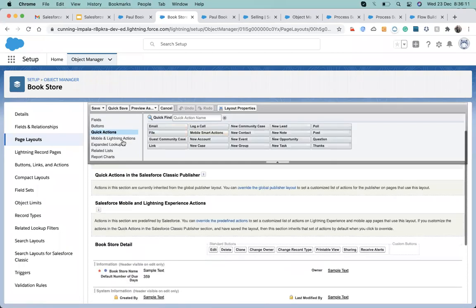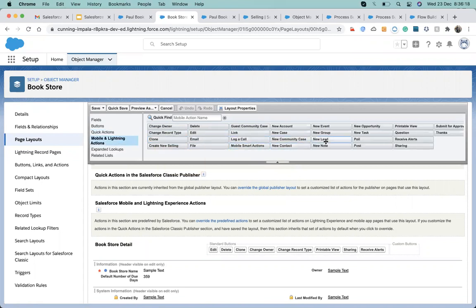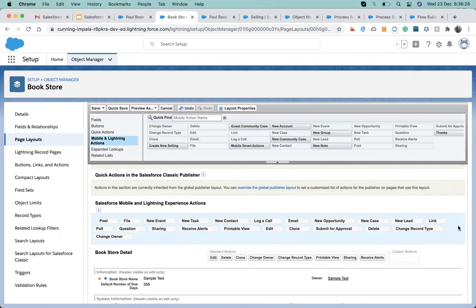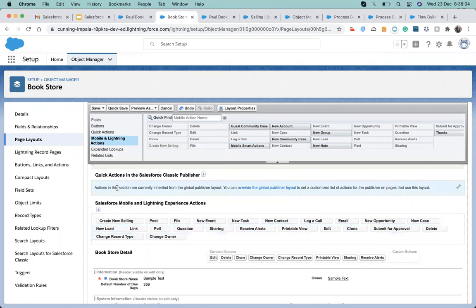Here you can see there is a quick action section, and where is my Create New Selling? I need to drag and drop it here so that it will be available in Lightning Experience. New selling, I will drop it here.